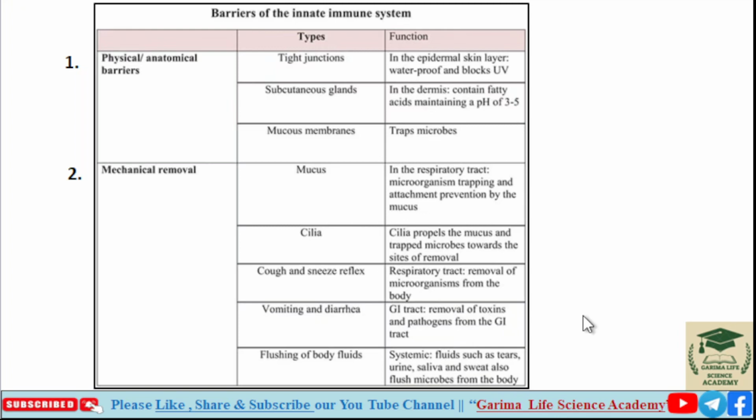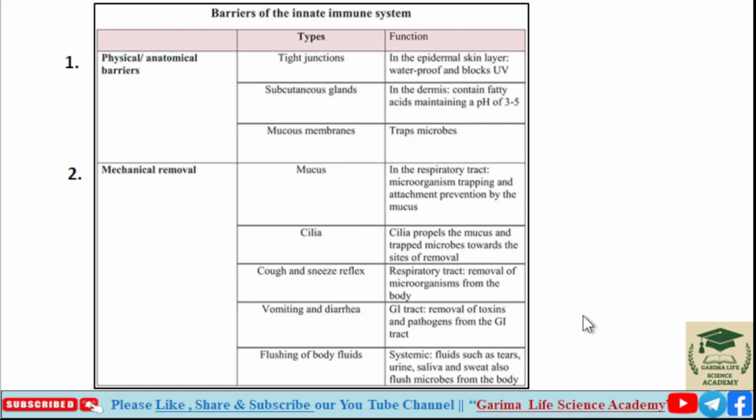Tears, urine, saliva and sweat also flush out microbes from the body. So mucus, cilia, cough, sneeze, vomiting, diarrhea and all the fluids are involved in removal of pathogens from the body system. So it comes under mechanical removal.